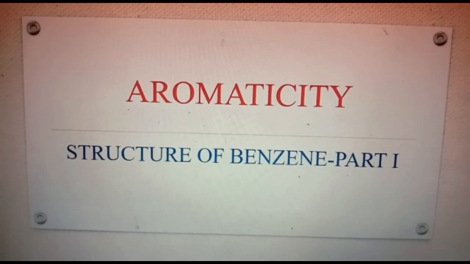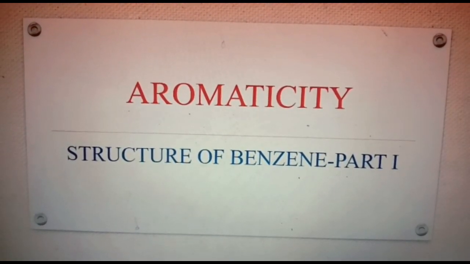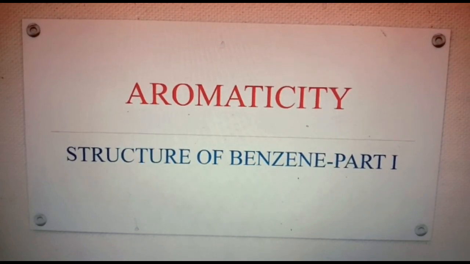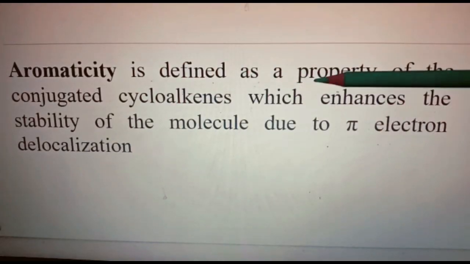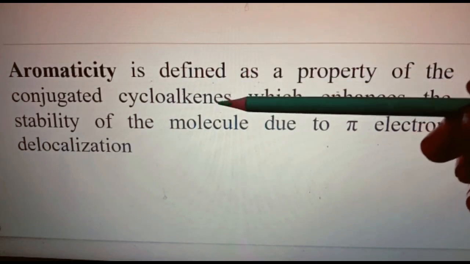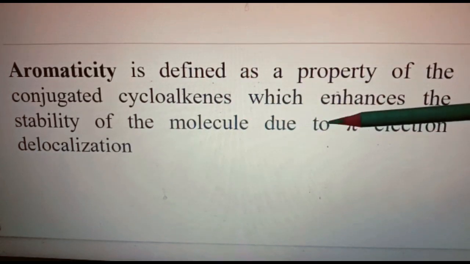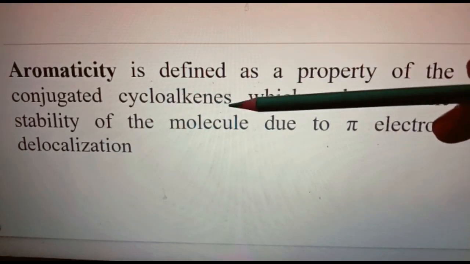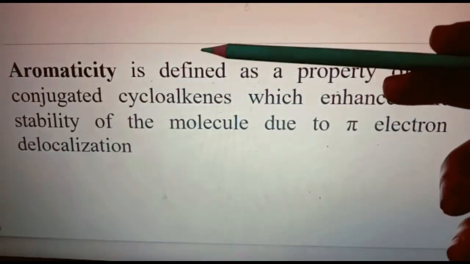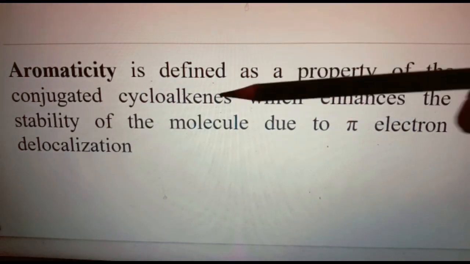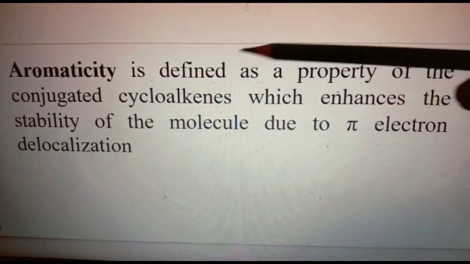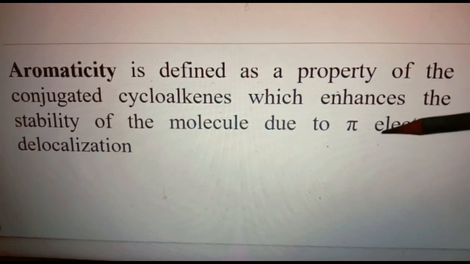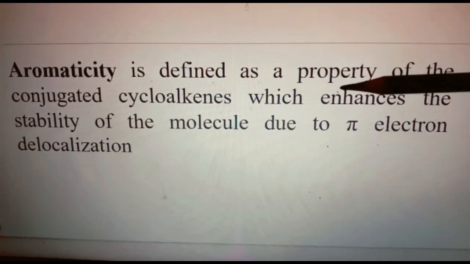Dear students, today we are going to learn the structure of benzene that comes under aromaticity. Aromaticity is defined as a property of conjugated cycloalkenes which enhances the stability of the molecule due to pi electron delocalization. That means it's a cycloalkene compound having alternate double bonds, and due to the presence of those pi electrons, the molecule enhances its stability.